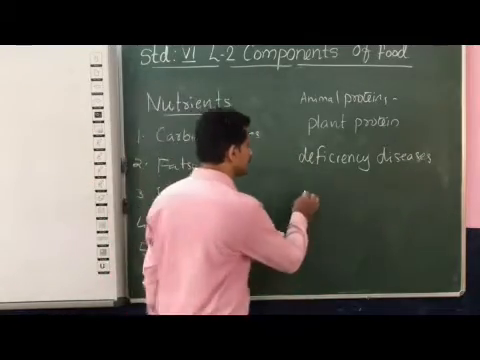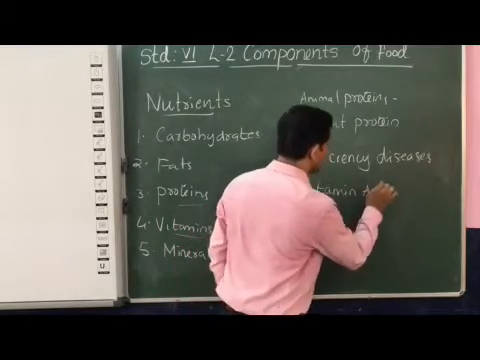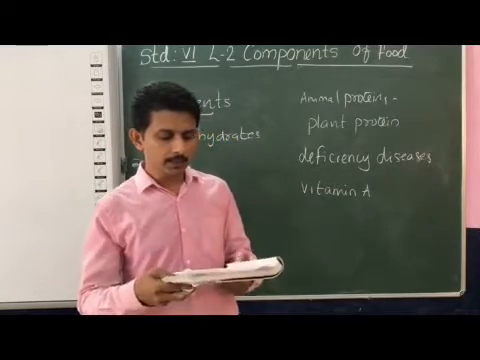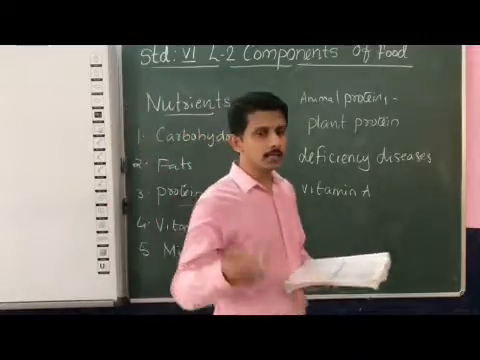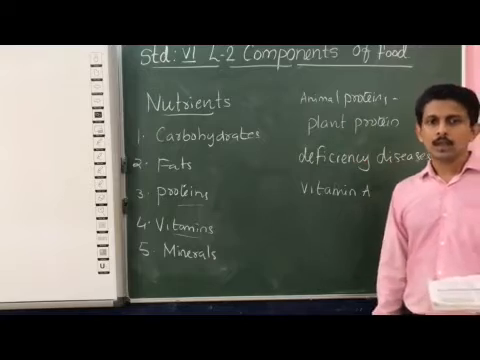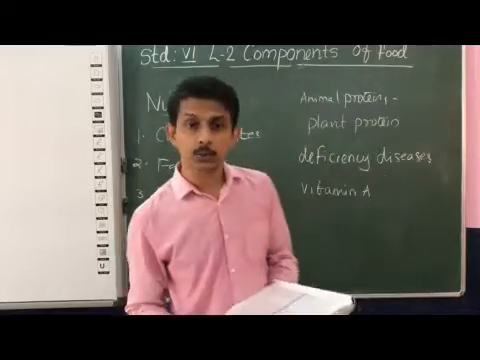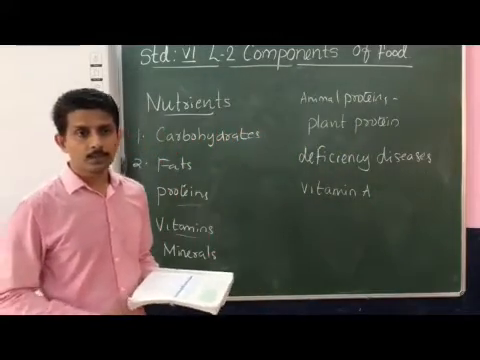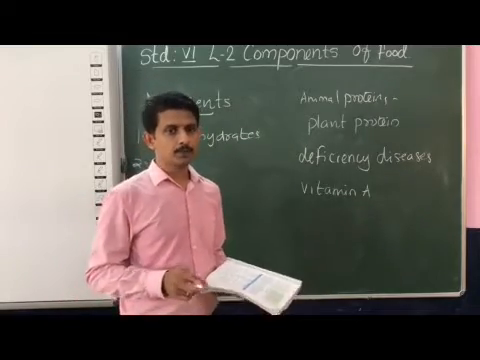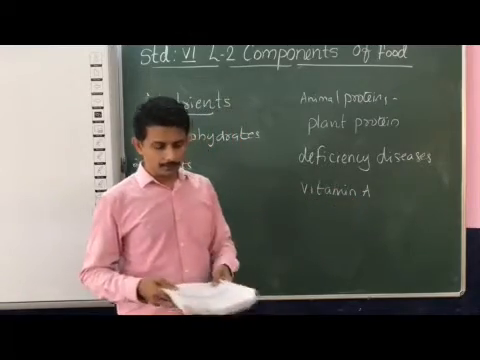First, vitamin A. Which are the rich sources of vitamin A? Milk, butter, egg, carrot and green leafy vegetables are considered rich sources of vitamin A. The deficiency of vitamin A leads to a disease known as night blindness. Night blindness means in dim light we are unable to see properly. That is the deficiency disease caused by lack of vitamin A.